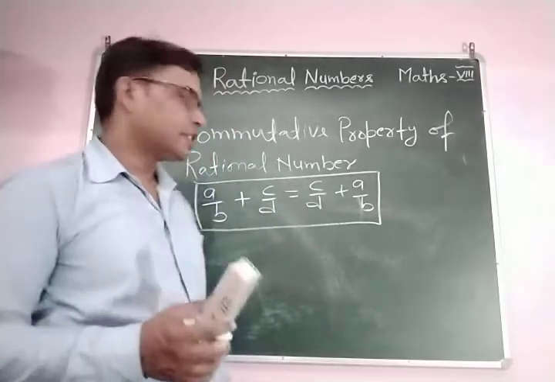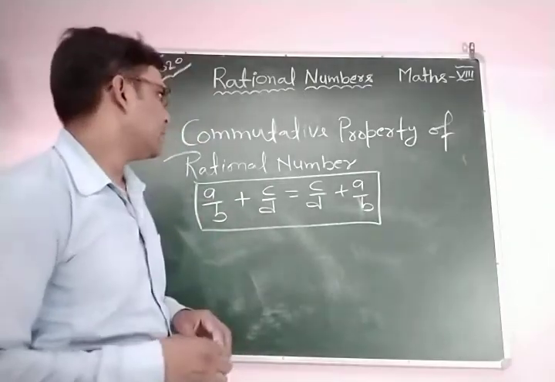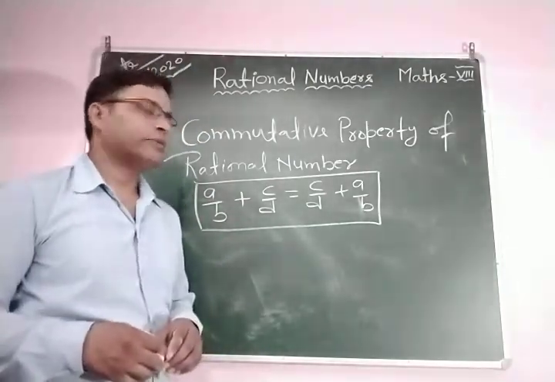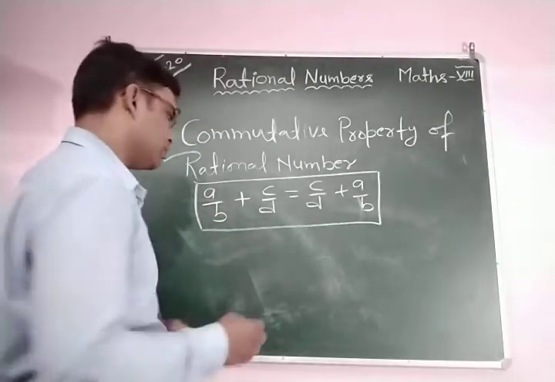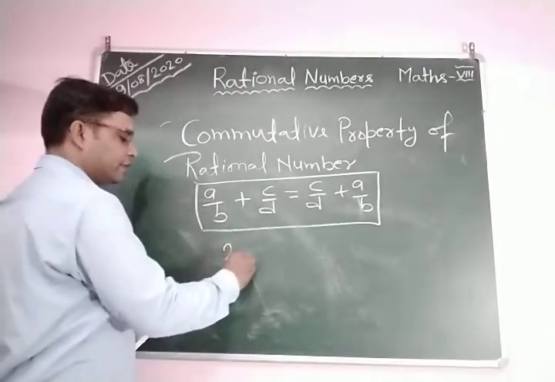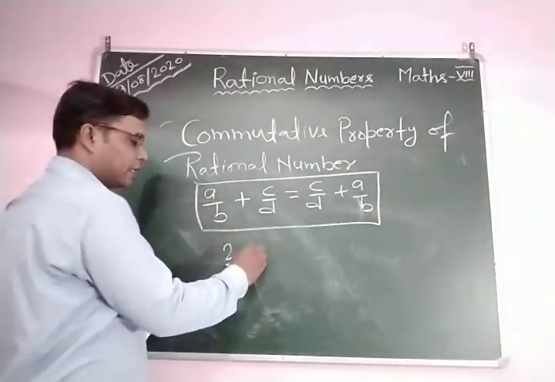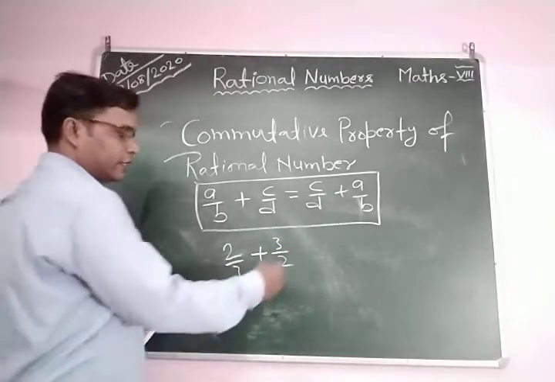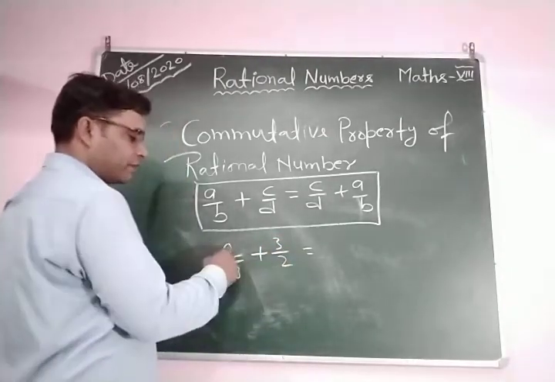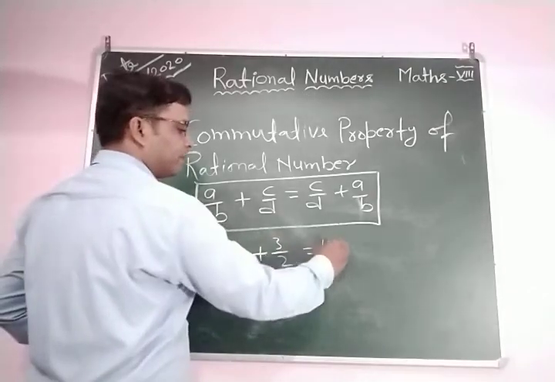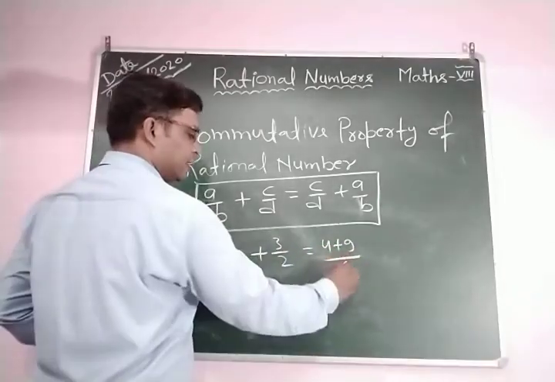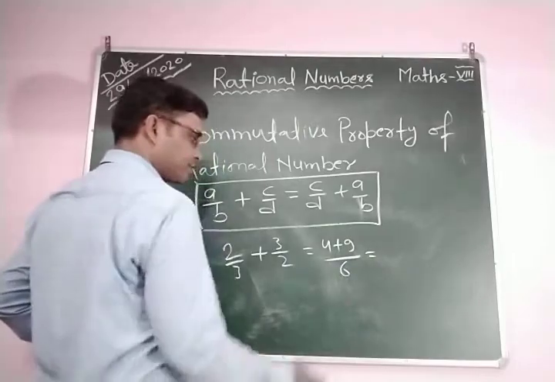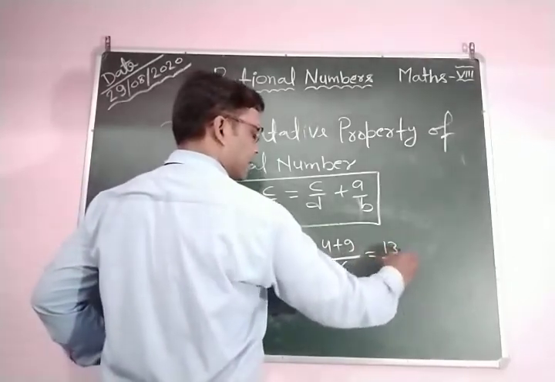Let's see an example related to this property. Suppose we take 2 by 3 as one rational number and 3 by 2 as the other. Their sum is 4 plus 9 by 6, which is equal to 13 by 6.